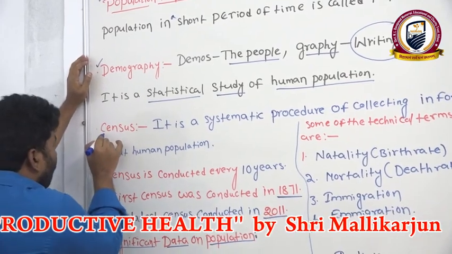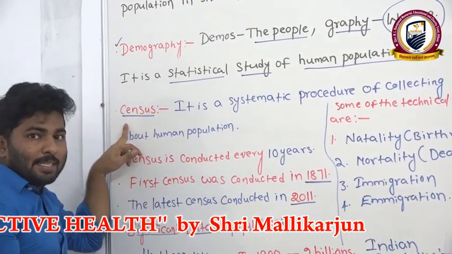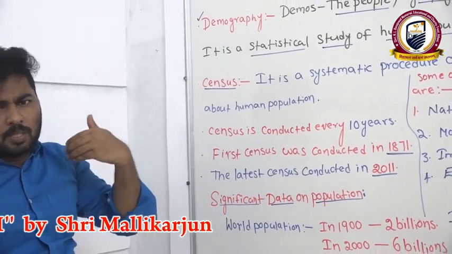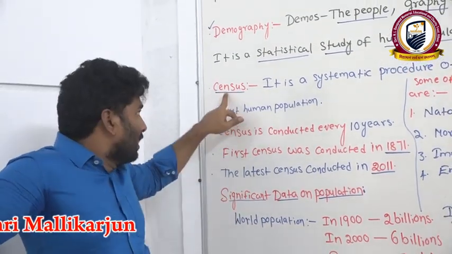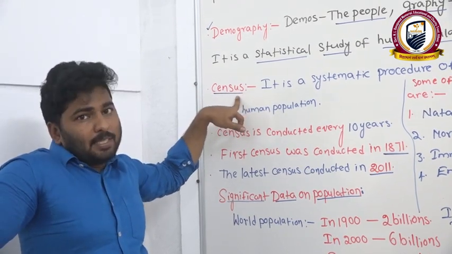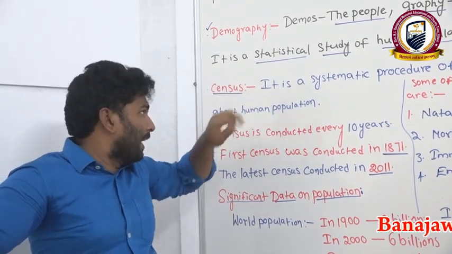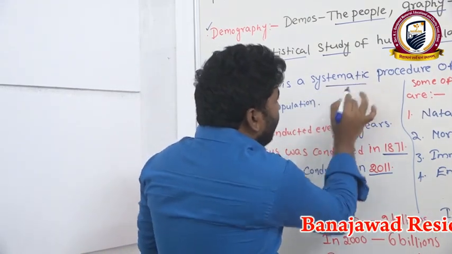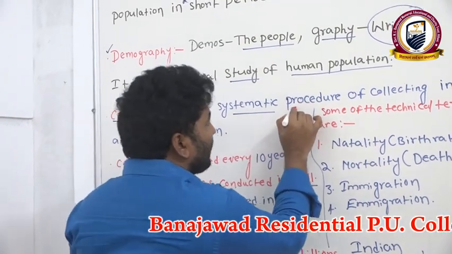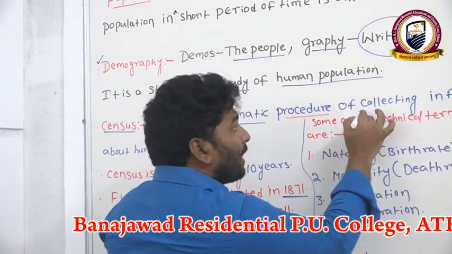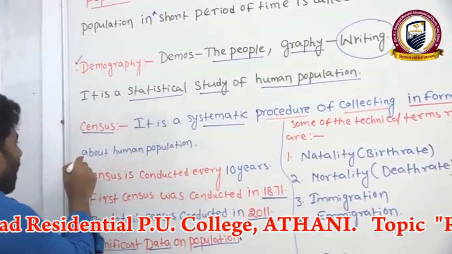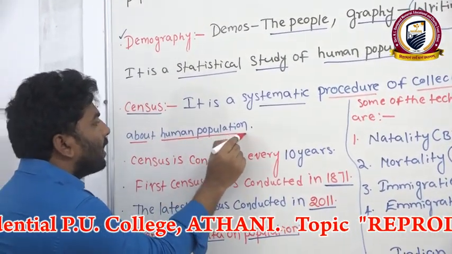The next term is census. What is meant by the census? We observe this word in newspapers, and we have heard it in the news, on TVs. What is meant by the census actually? It is a systematic procedure of collecting information about the human population.